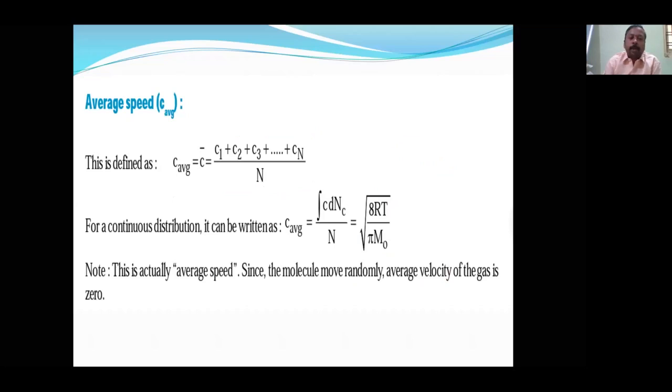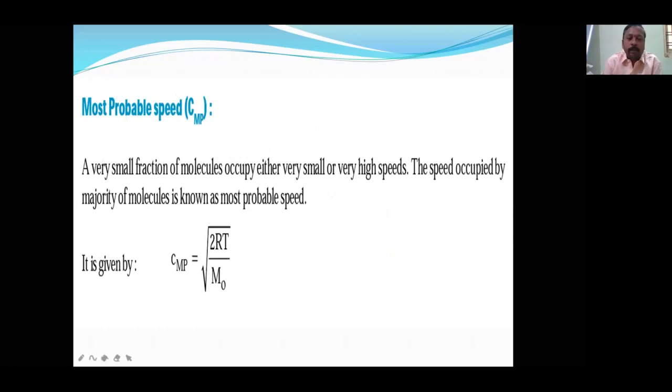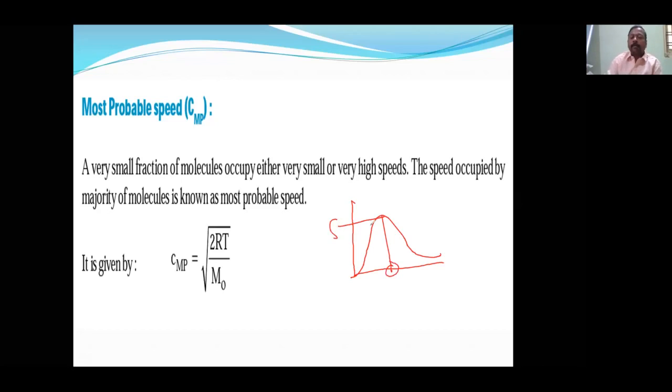Most probable speed. There is a small fraction of molecules which have either very small or very high speed. The speed possessed by the majority of the molecules, suppose out of 100 molecules, 70 molecules are moving with the same velocity, that velocity is possessed by the majority of the molecules. We will draw the graph of how many molecules are having how much speed. This is the number of molecules, this is the speed. So the speed corresponding to the maximum number of molecules is called the most probable speed. On the x-axis it will be what?